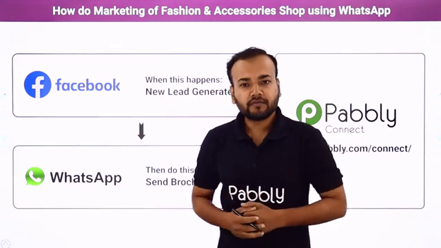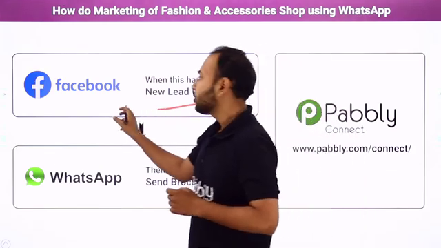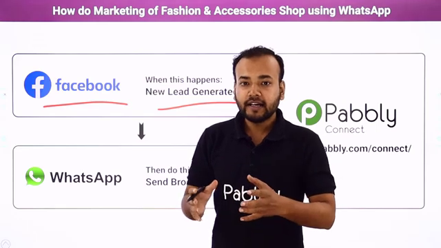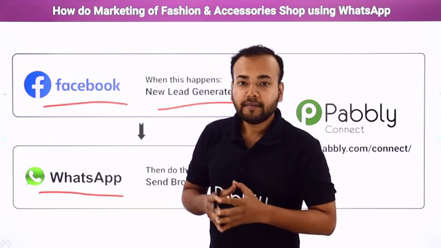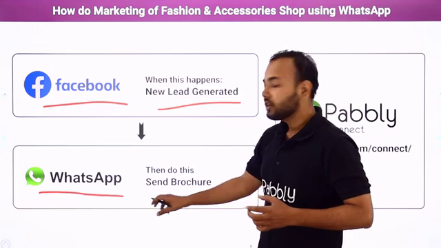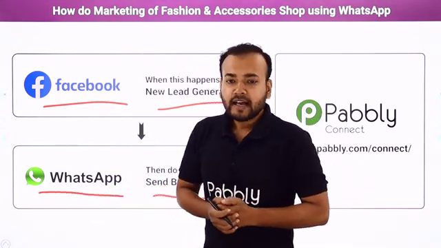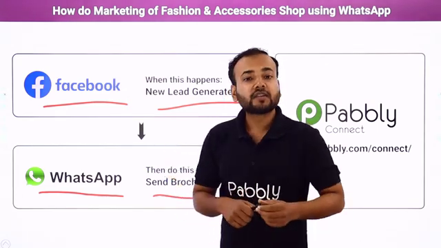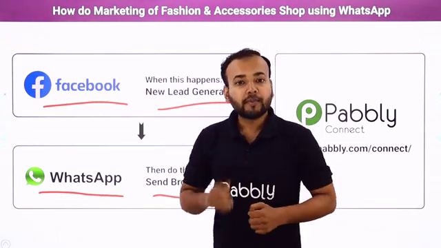Now to get this done, we have two ways. One way is that whenever you generate a new lead from Facebook lead ad forms, you are going to manually sort out the data and the details of that lead. Then you'll come here on WhatsApp and manually compile and type a very attractive message for that lead, attach your business's brochure with that message and send it to their WhatsApp accounts, right? But guys, if you are receiving hundreds of leads on a daily basis, this manual process can consume a lot of your time and energy and will decrease your productivity. So we have a better way for you.